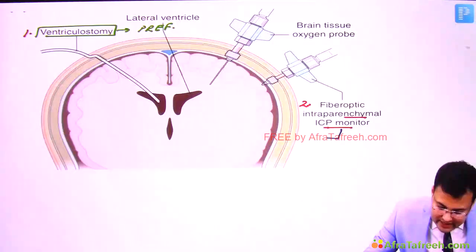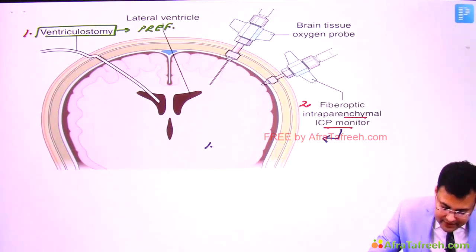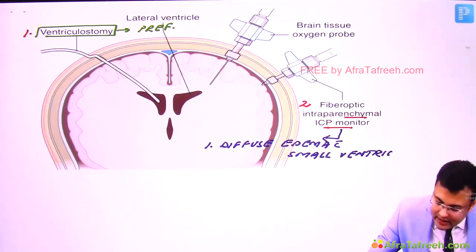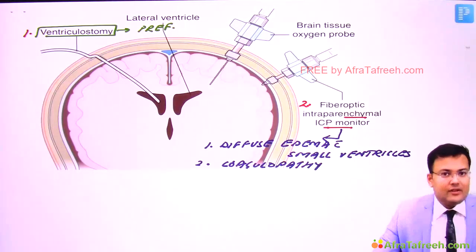So in which cases is the ICP monitor inserted? First, patients having diffuse edema with small ventricles, and second, patients having coagulopathy, because if you go for ventriculostomy, it increases the risk of bleeding.